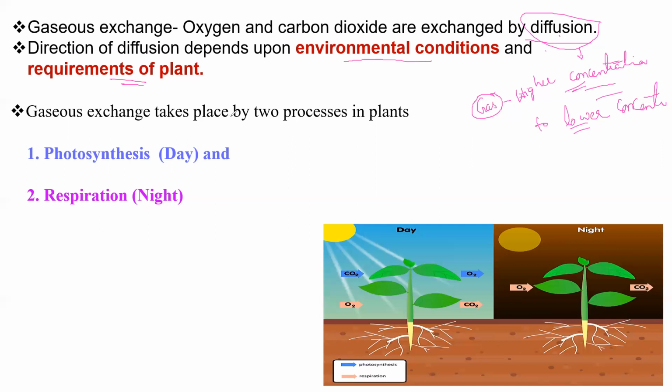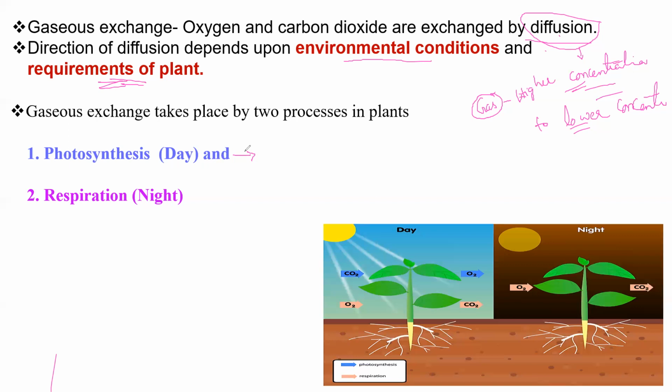In both cases, there is exchange of gases. How it happens depends on two conditions: one is the environmental conditions and another is the requirements of the plant. Now see, gases exchange takes place by two processes in plants. This is the main respiration in plants, how the gases exchange.